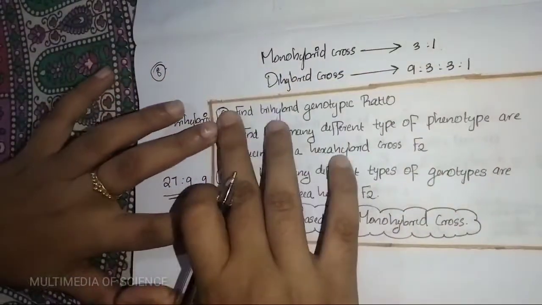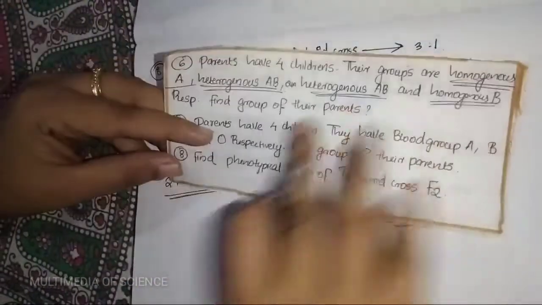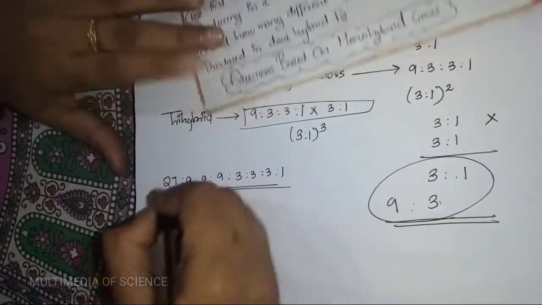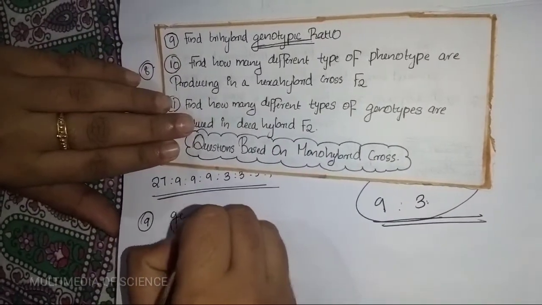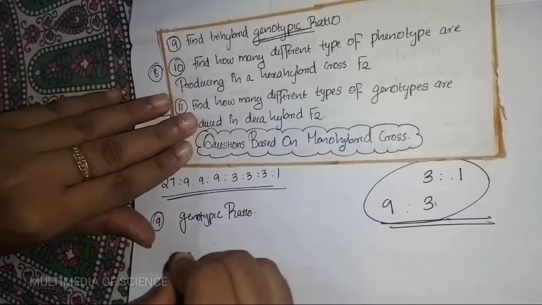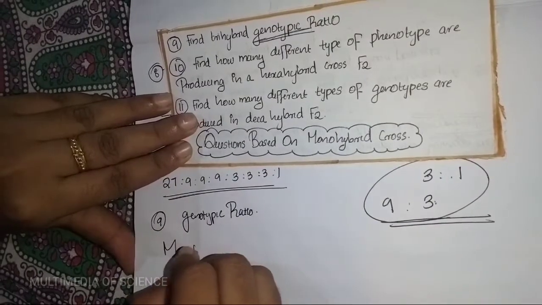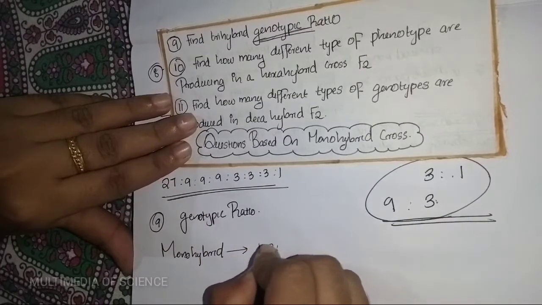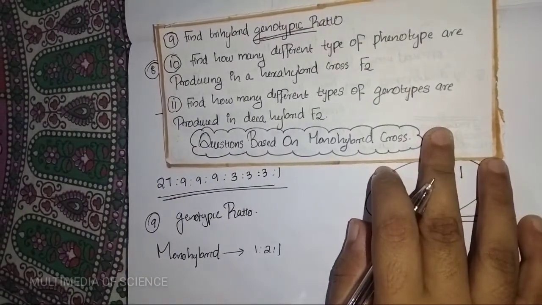Our ninth question is about genotypical ratio. Here I discussed phenotypical ratio, next is about genotypical ratio. For a monohybrid cross, the genotypical ratio is 1:2:1. Clear? I already discussed it in the previous video.